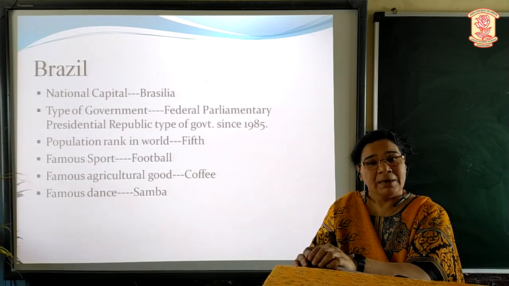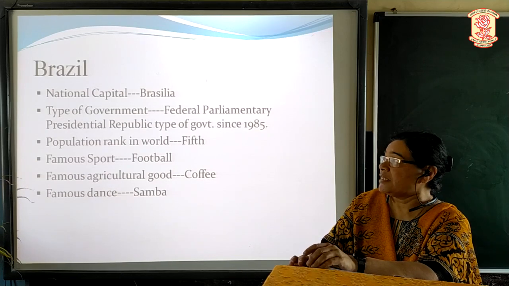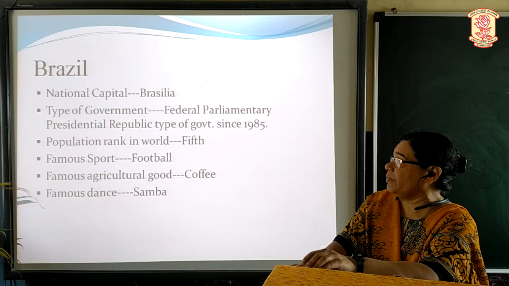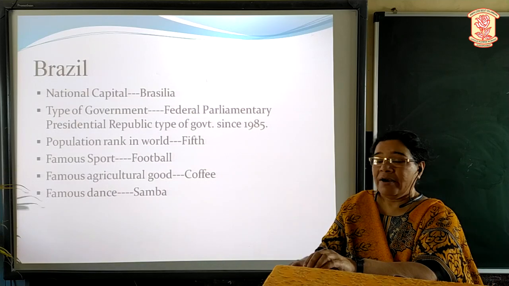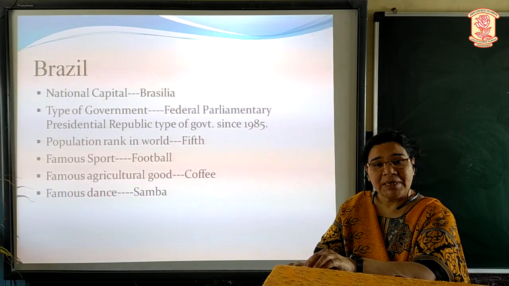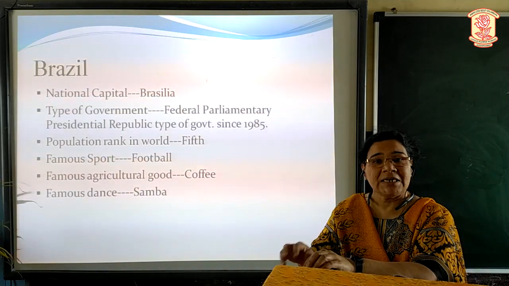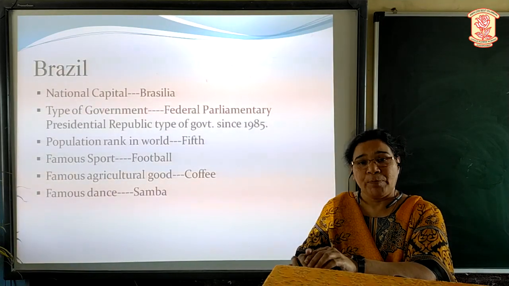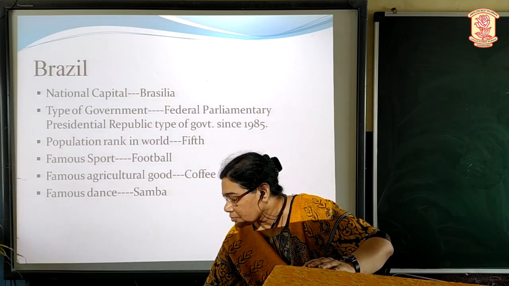Now we'll see some more information about Brazil. The national capital of Brazil is Brasilia. A federal parliamentary presidential republic type of government has been there in Brazil since 1985. Brazil ranks 5th in the world in terms of population. The famous sport of Brazil is football. Coffee is the famous agricultural good of Brazil, because of which Brazil is also known as the coffee pot of the world. Samba is the famous dance of this country.